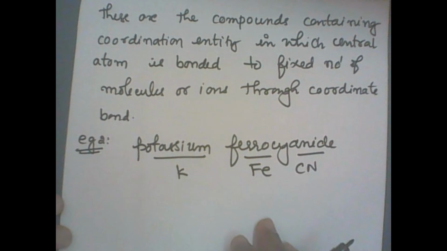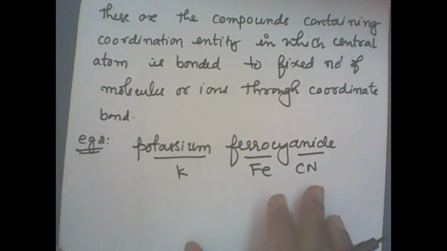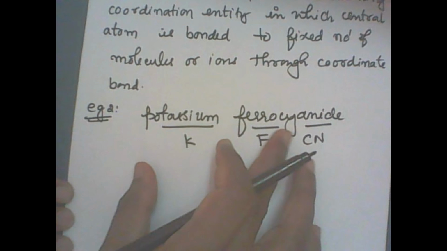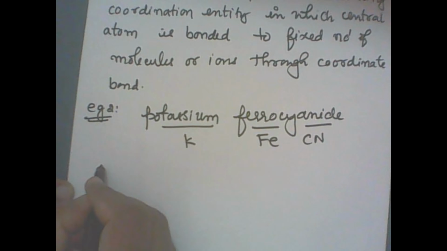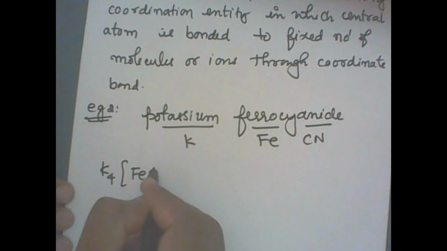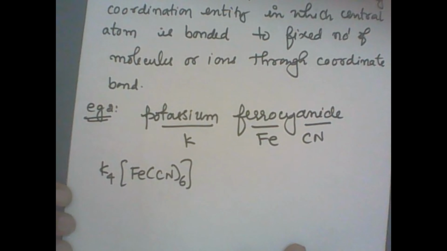How is it formed? It is formed by the reaction between ferrous sulfate and potassium cyanide. Two salts are mixed in the stoichiometric ratio to give potassium ferrocyanide. Okay, I'm going to write the actual formula now. K4 Fe(CN)6. This is the actual formula.